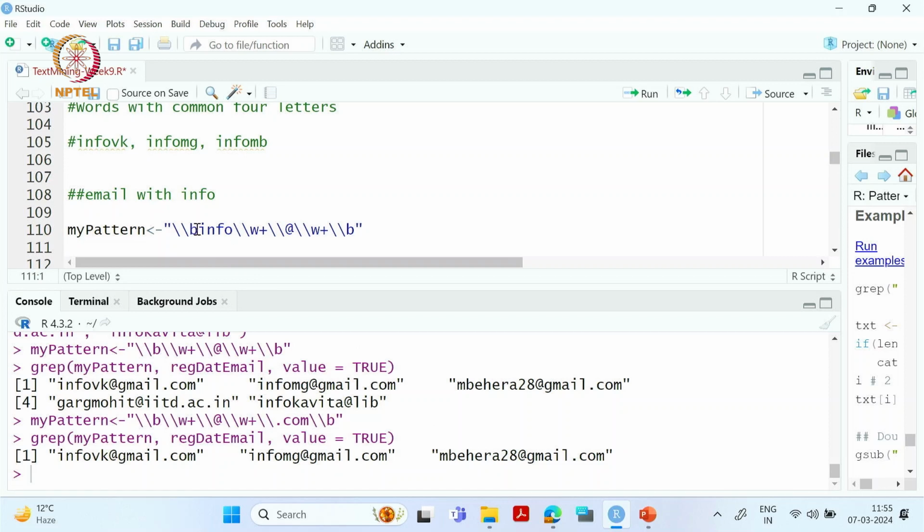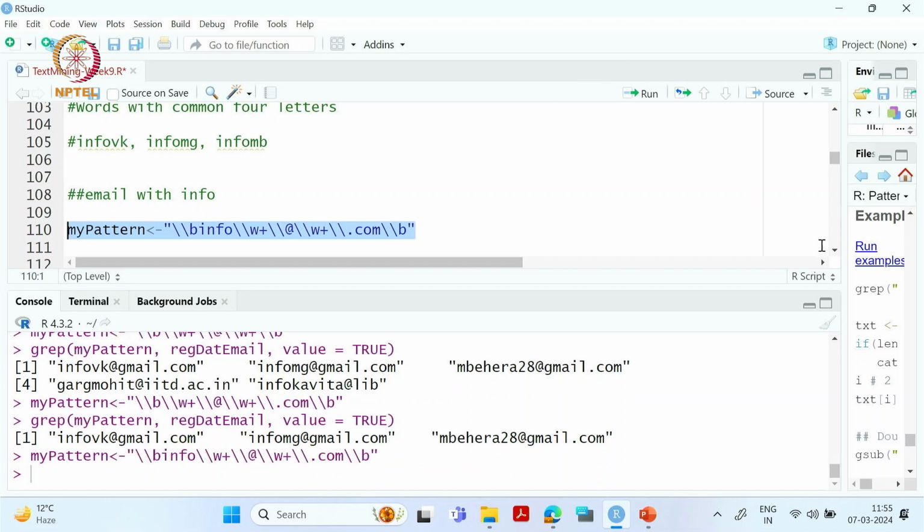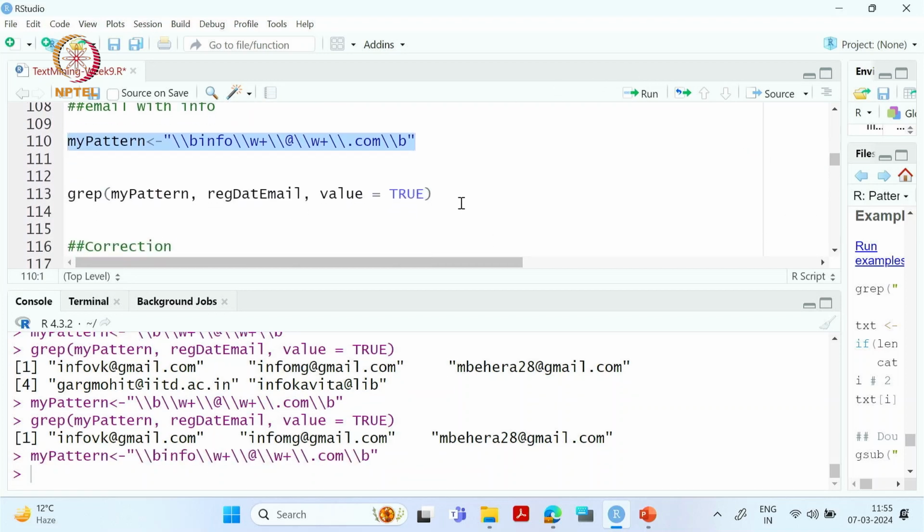So the boundary starts with info, then we have some more words, then we have @ and then some more words, or now we will add some, okay. So now my pattern is this, and if I run this,